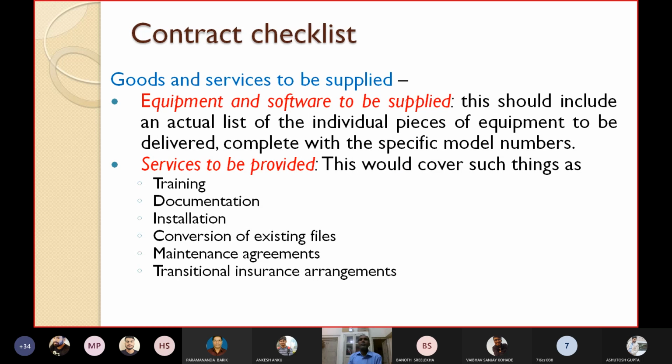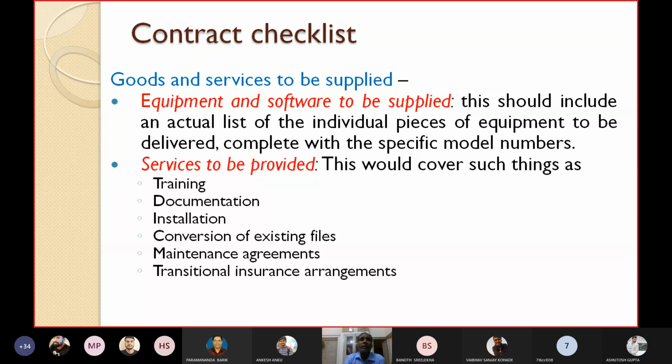Then goods and services to be supplied. What goods and services do you want to get? So goods could be equipment and software to be supplied, and this should include an actual list of the individual pieces of equipment to be delivered, complete with the specific model numbers of the equipment or of the component. You have to write that down. Services to be provided should cover such things as whether you want training or not, documentation or not, installation or not, and things like that.